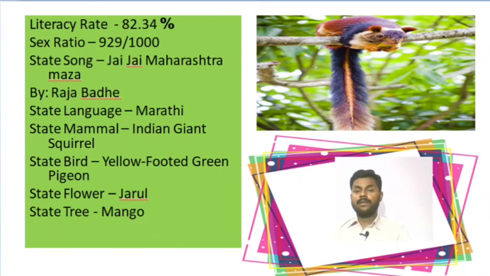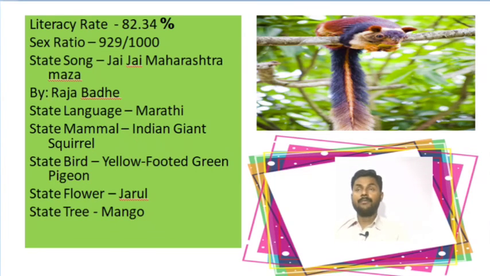The state bird of Maharashtra is the yellow-footed green pigeon, and the state flower of Maharashtra is Jarul. Jarul is the state flower, and the state tree of Maharashtra is mango. So we have known about different state symbols of Maharashtra.